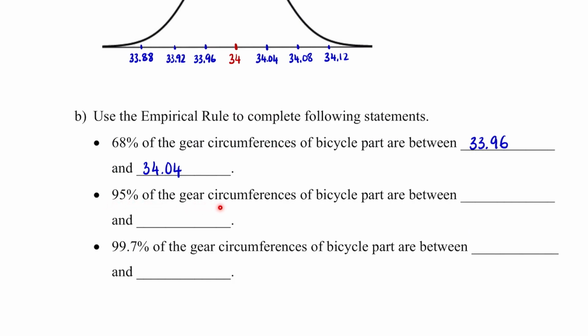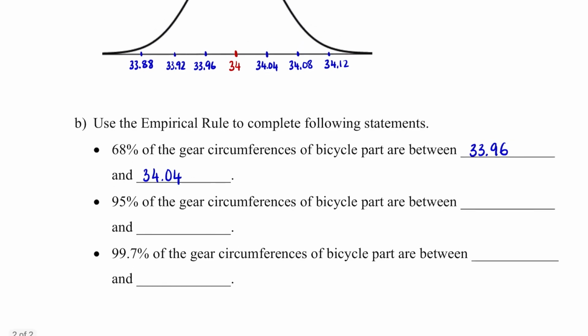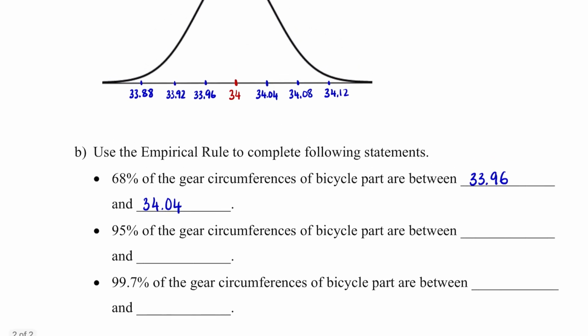95% of the gear circumferences of the bicycle part are between, and I want to find these two numbers. From the empirical rule, 95% of the data values are within two standard deviations of the mean, which is from 33.92 to 34.08. 99.7% of the gear circumferences of the bicycle part are between 33.88 and 34.12.